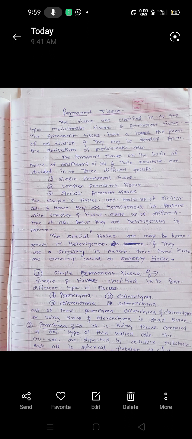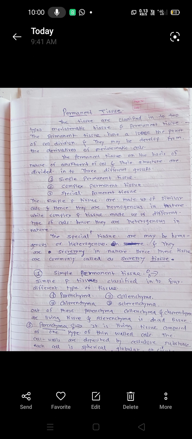The simple permanent tissue may be classified into four different types. The first one is parenchyma, second collenchyma, third chlorenchyma, and fourth sclerenchyma.